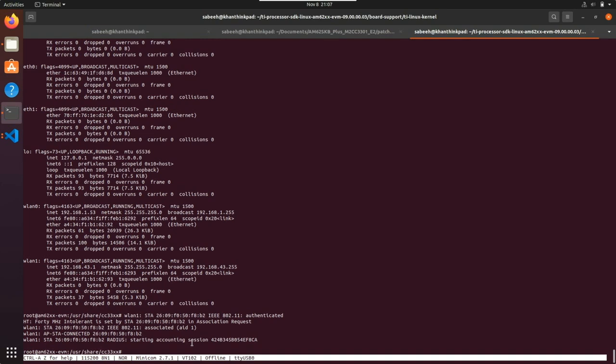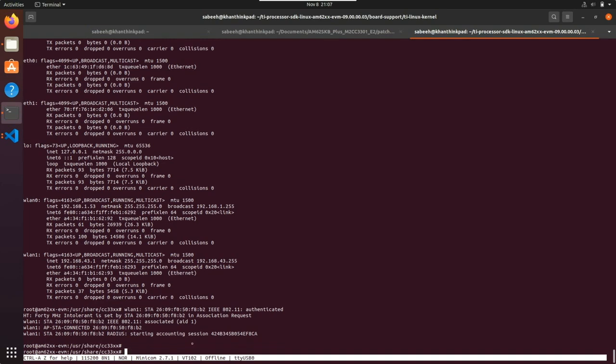Now, what can we do more than this, right? So what I'll do now is go to my settings and find the IP address of my device. On my phone, it says that the IP address is 192.168.43.20.